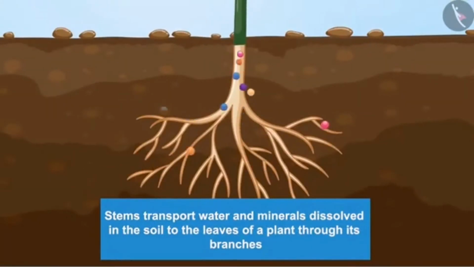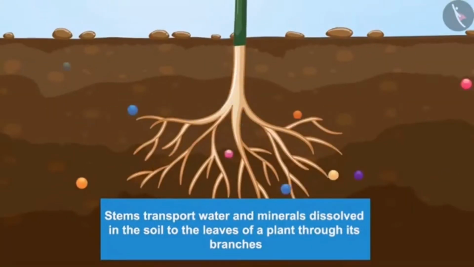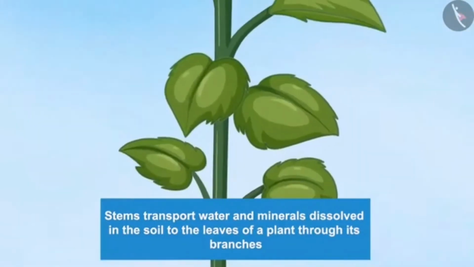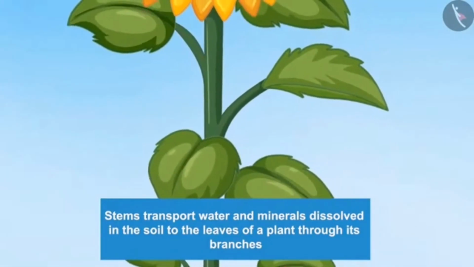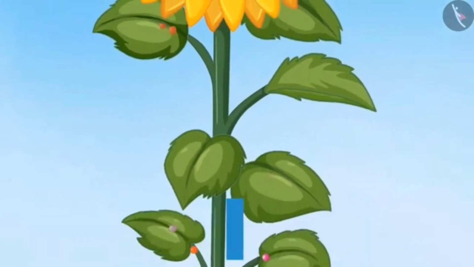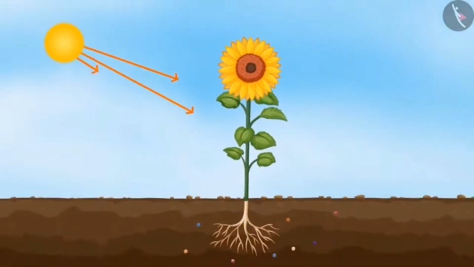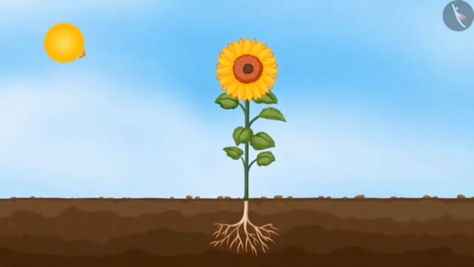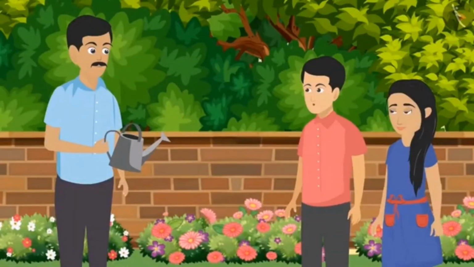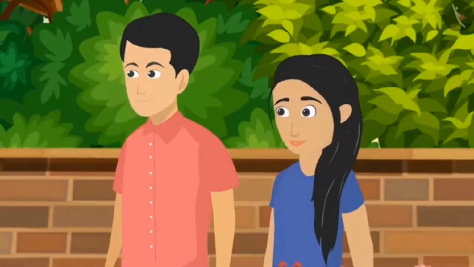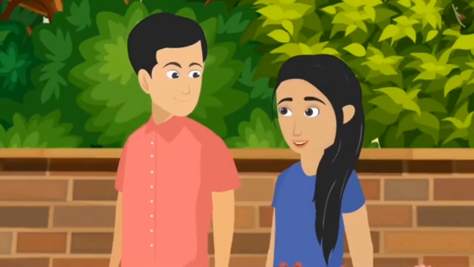Stems transport water and minerals dissolved in the soil to the leaves of a plant through its branches. And it also transports the food made in leaves to various parts of plants. Making of food by leaves is probably the most important task of a plant. You always become happy whenever the thought of food crosses your mind.